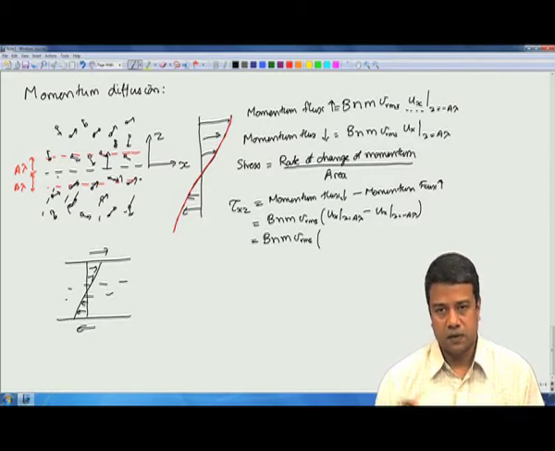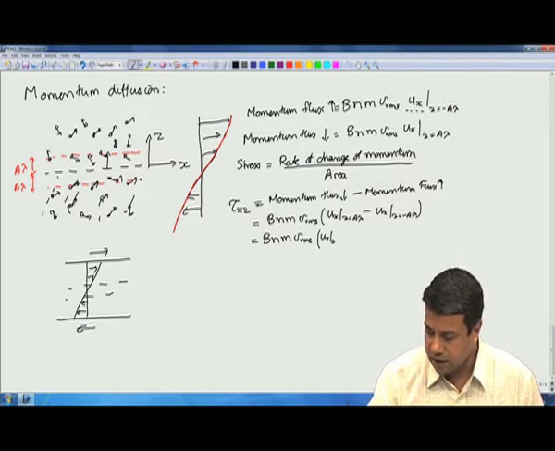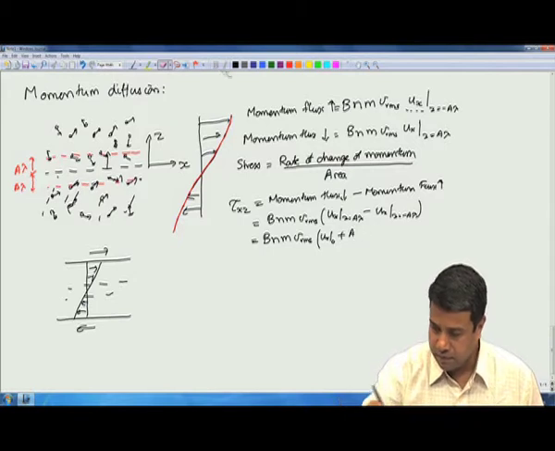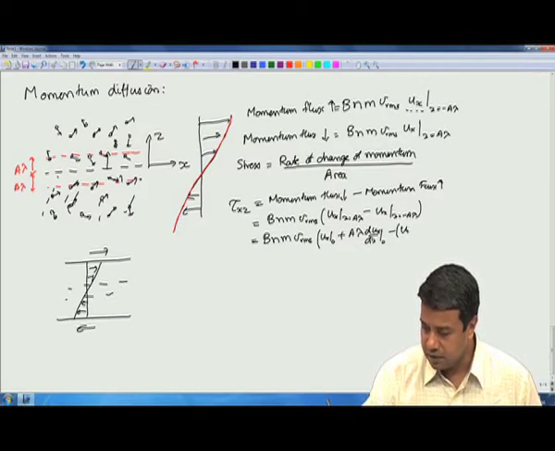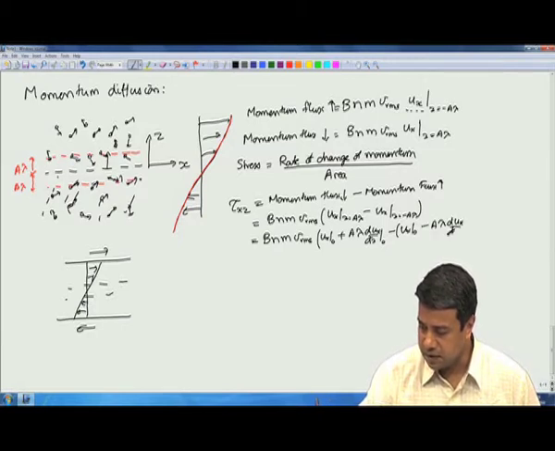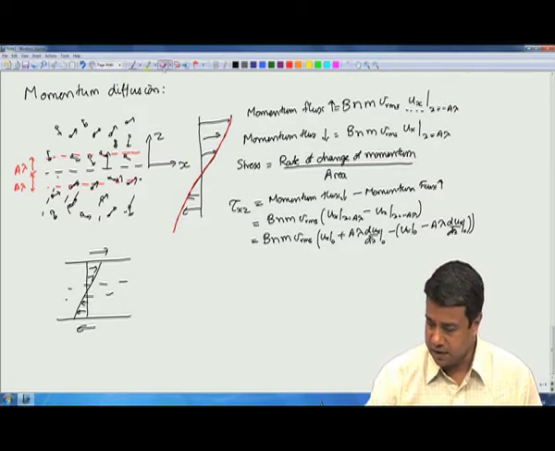So, if I do the Taylor series expansion and include only the first derivative, I will get ux at 0 plus a lambda dux by dz at 0, minus ux at 0 minus a lambda dux by dz at 0. And once again the constant term gets cancelled.